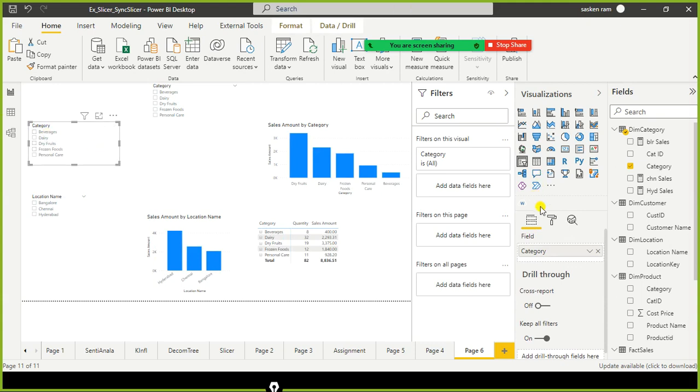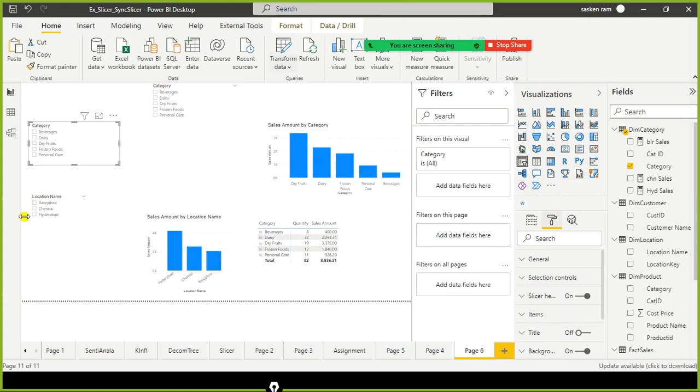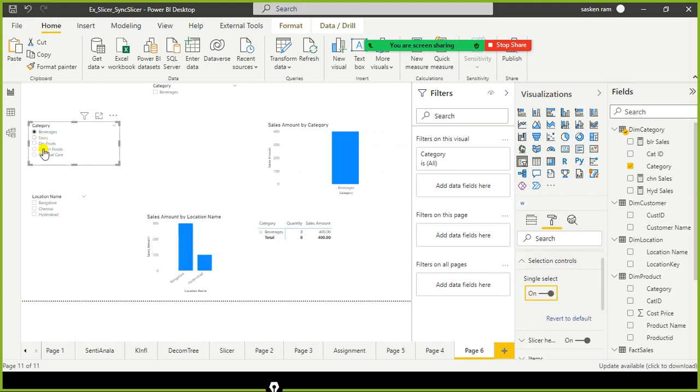So now let us go and explore the formatting options here. If you go here, selection controls, there's something called single select, which is off. You can toggle it from off to on with this. But when you do this, what happens here is, instead of having the check box, it converts to a radio button. With the radio button you can select only one item at any given point. You cannot make a selection of more than one item here.